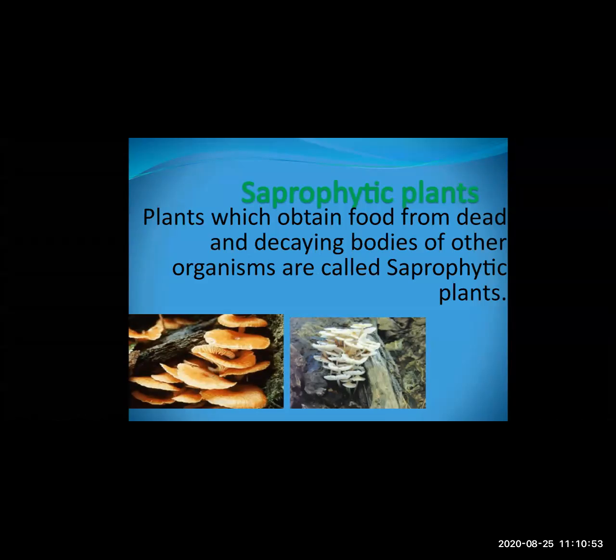Most of the time you have seen plants growing on different unwanted dead and decaying bodies. So these plants obtain the food from the dead and decaying bodies of other organisms. Such types of plants are called saprophytic plants. Okay, I hope this topic is also understood to you.